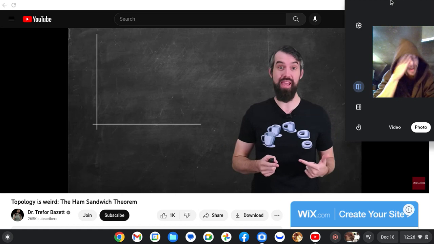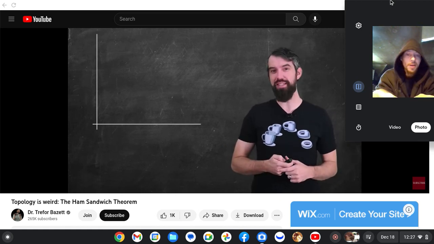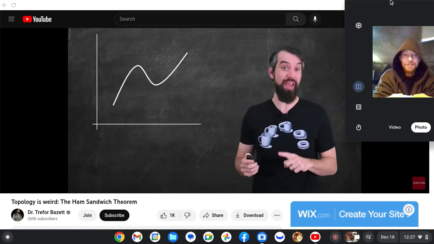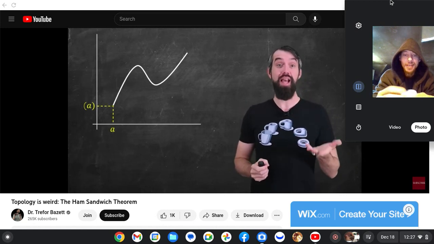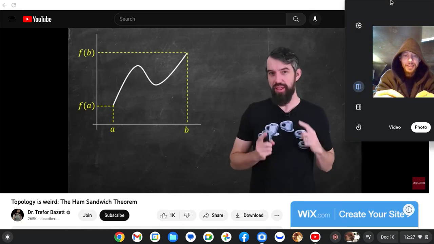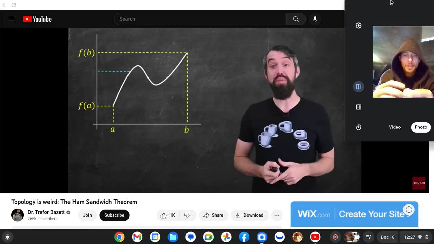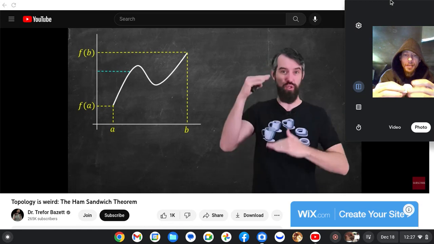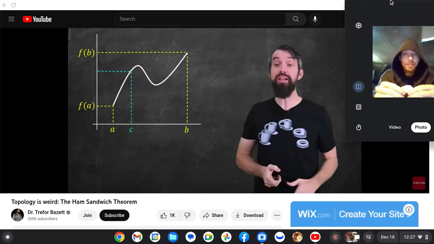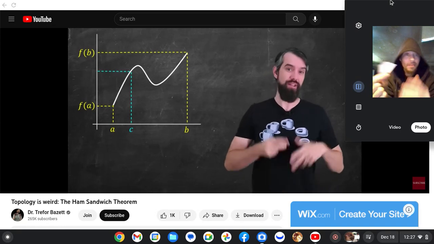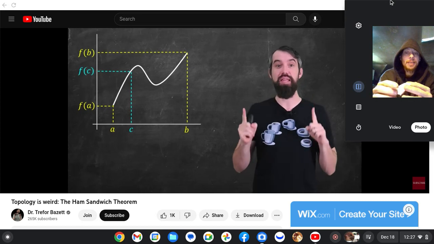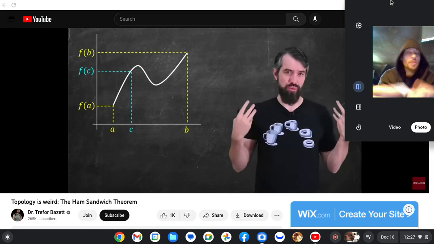So how do we get this square? How do we make this roughly the size that it needs to be inside here? And at B, there's a height f of b. Then for any intermediate value, any value between f of a and f of b, it's an existence theorem. It says there exists some point C.